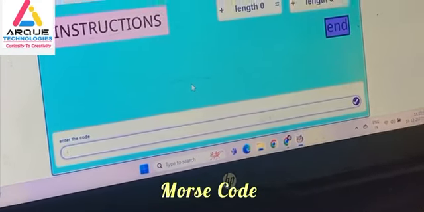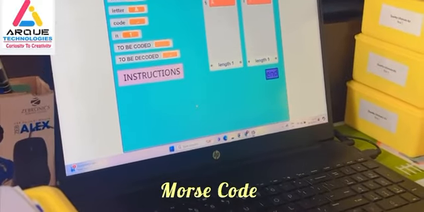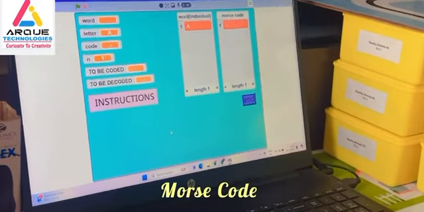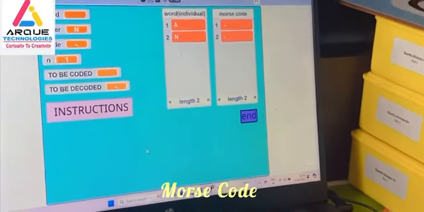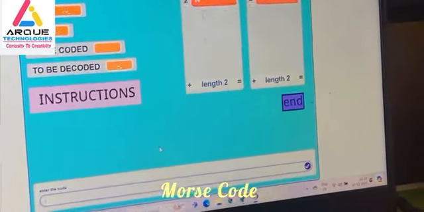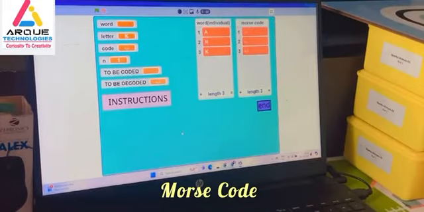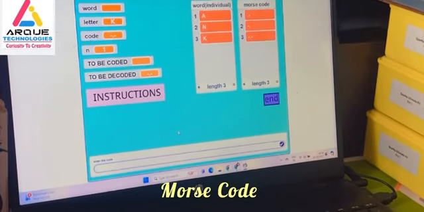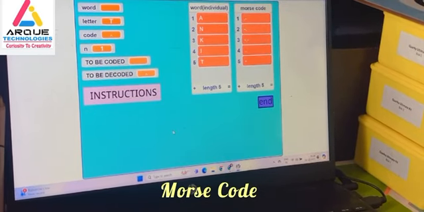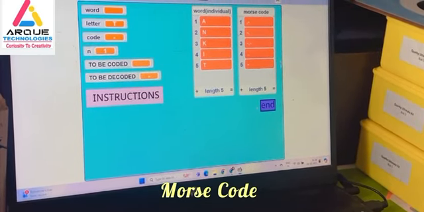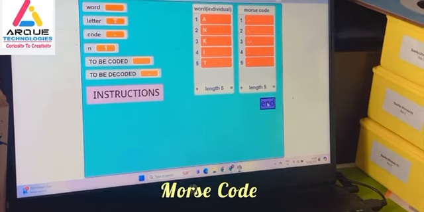So if we enter dot dash, then it will give the code A. Then we will enter dash dot, it will give N, and dash dot dash, it will give K, and dot dot will give I, and dash will give T. And we have to press the end button to end the code.